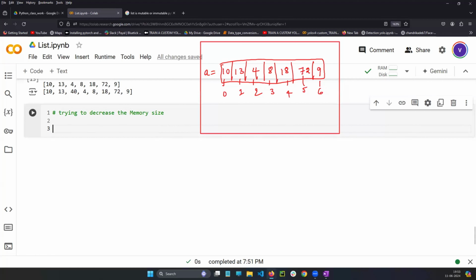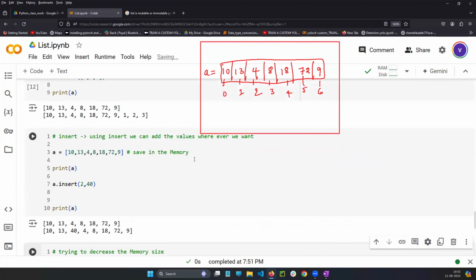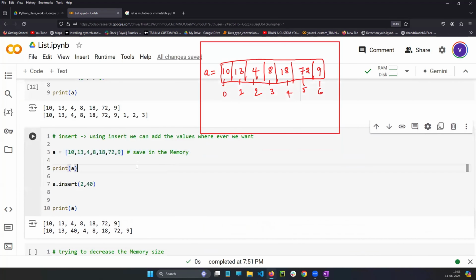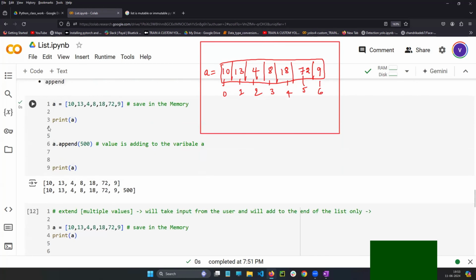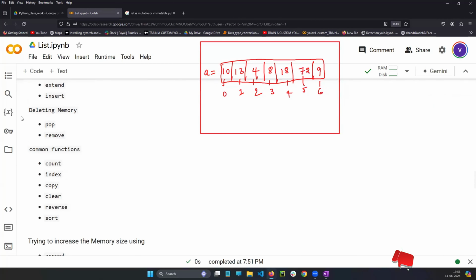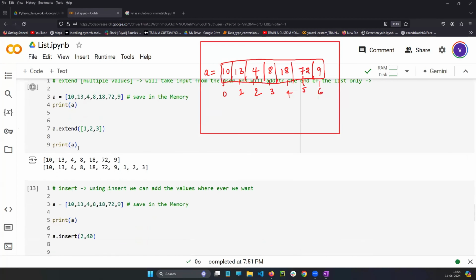Same data I'm taking, which I have already written on the screen. You can take whatever values you want, it's your wish, the concept is the same. Pop and remove are the built-in functions which come under the list concept.